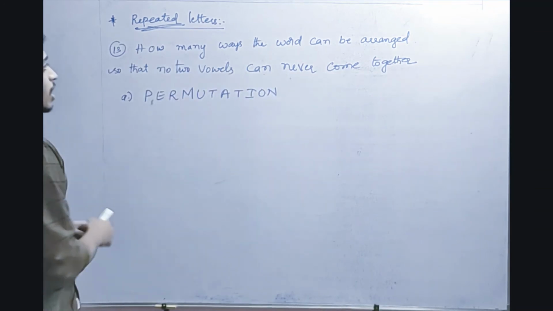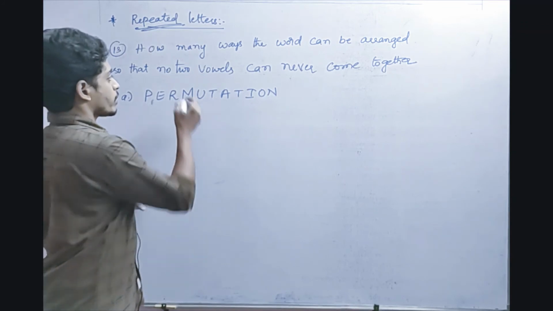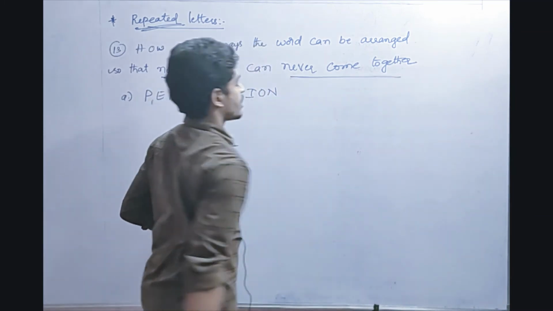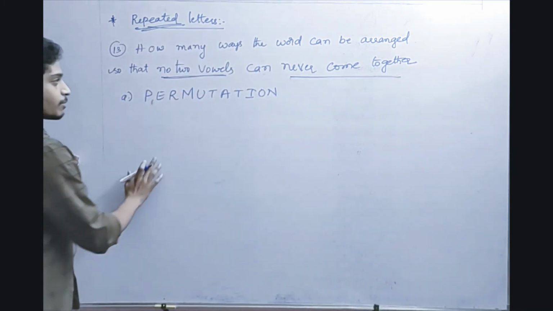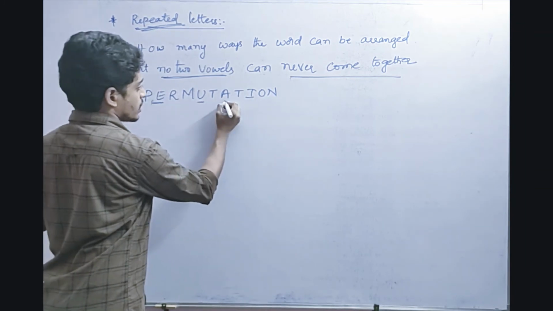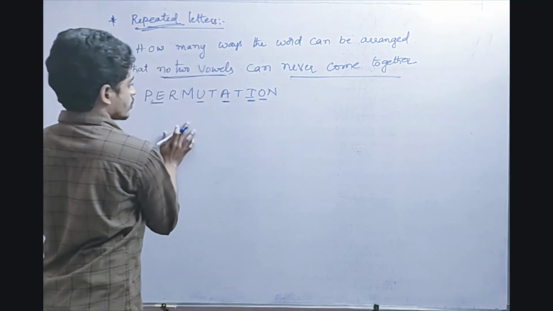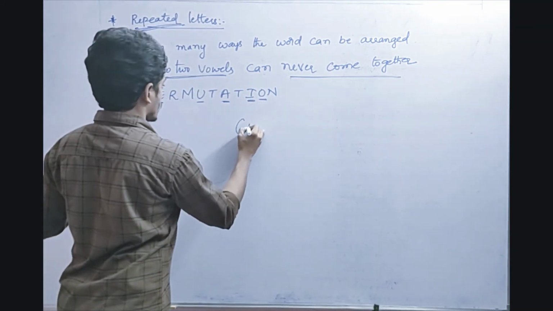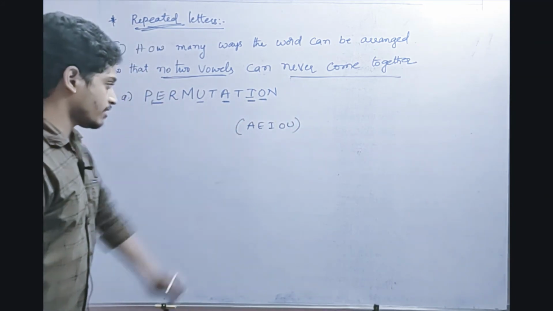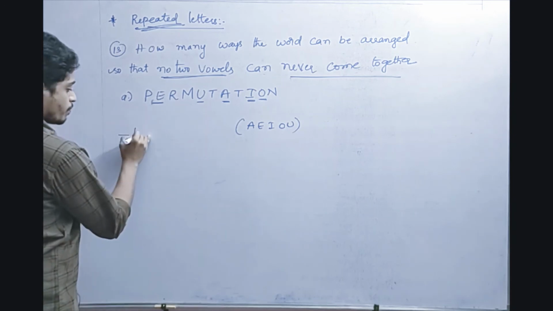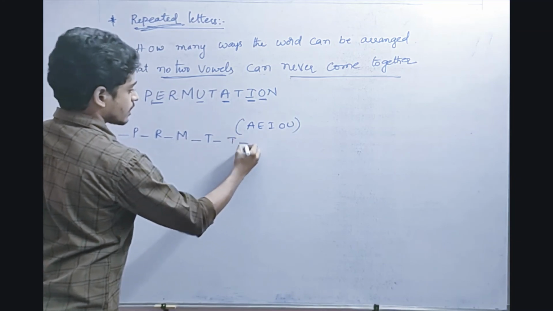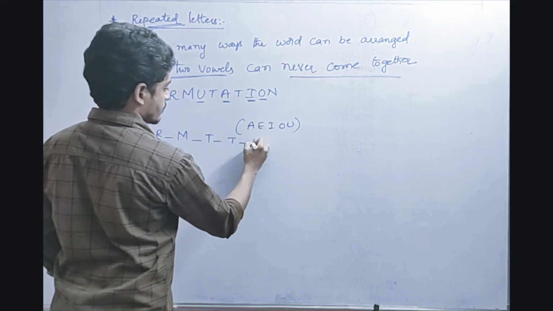So next one, how many ways can the word be arranged so that no two vowels, means permutation will come, P will come. So no two vowels can ever come together. Fine. See friends, in no two vowels ever come together, in the sense, first arrange what vowels are. E, U, A, I, O. What are those? 1, 2, 3, 4, 5. So A, E, I, O, U are there, right? A, E, I, O, U are there finally, yes. So what are the remaining terms? P, R, M, T, T, next one, N, right?